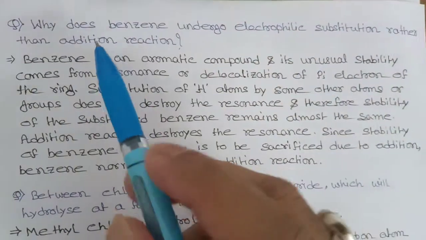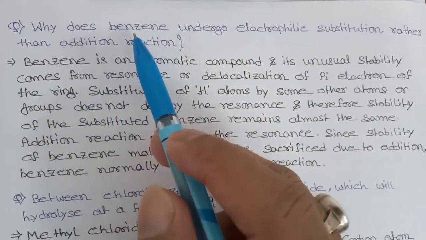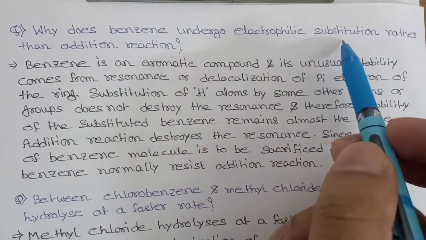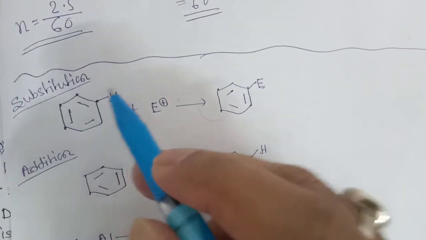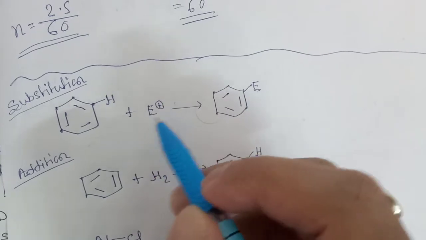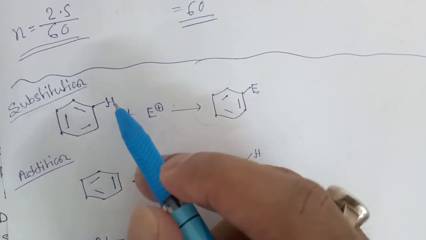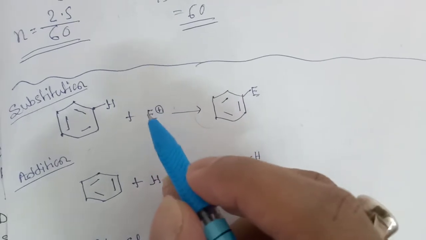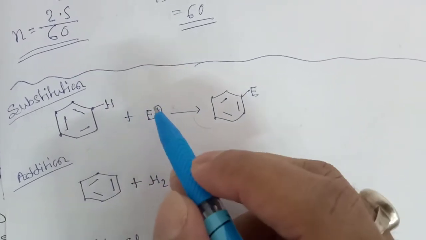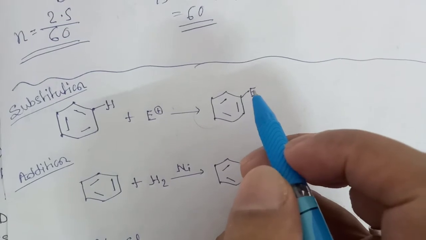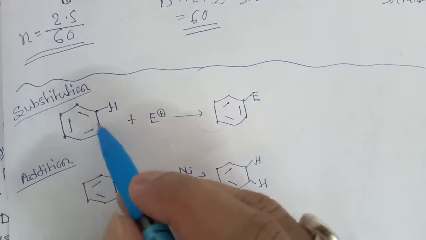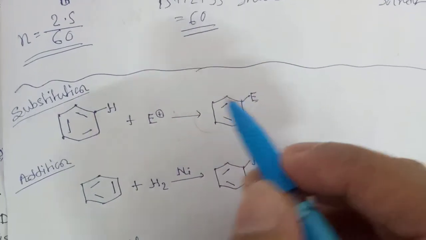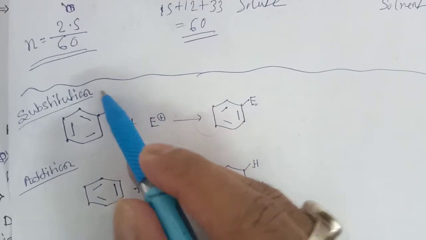First, we will solve a question. Why does benzene undergo electrophilic substitution reaction rather than addition reaction? See, this is a benzene ring, and substitution means one group will come and substitute one atom from this benzene ring. So here, the electrophile will substitute hydrogen and take the position of hydrogen. So we will get a product like this, and in this reaction, the conjugation of benzene is not hampered. That's why benzene undergoes substitution reaction more easily.